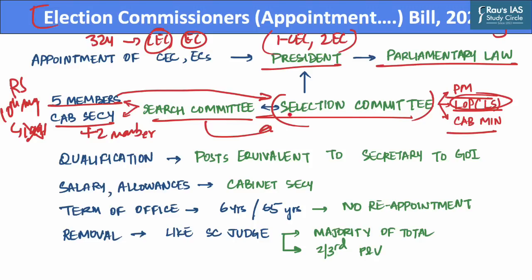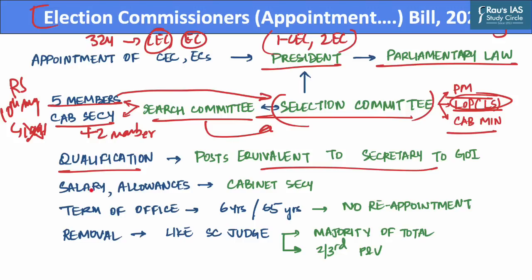Additionally, this bill also determines the qualification of Chief Election Commissioner and other Election Commissioners as persons who are holding or have held the post which is equivalent to the rank of Secretary to the Government of India. They will be eligible to be appointed as Chief Election Commissioner or Election Commissioners. However, such persons must have expertise in managing and conducting elections.